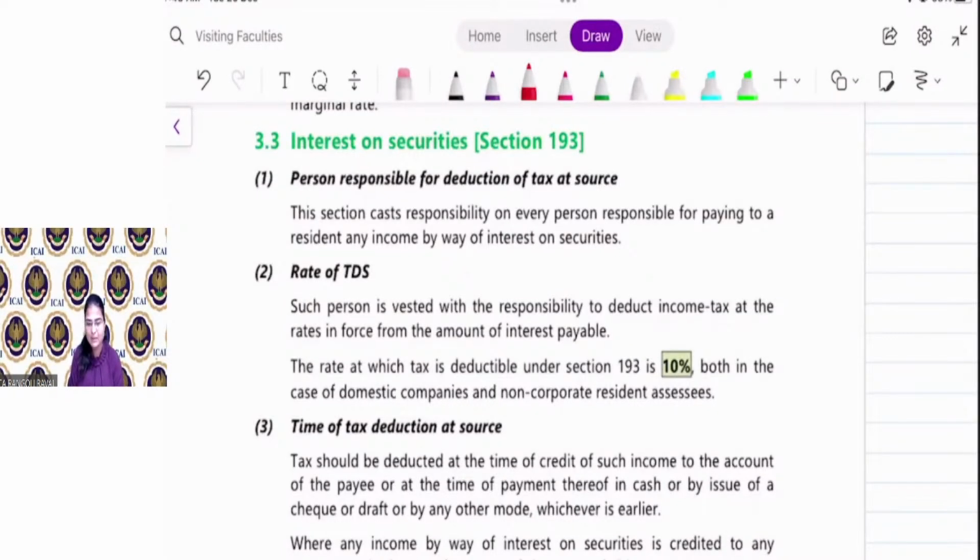Because the balance limit is still with the trustees, you are withdrawing some amount, not the entire amount. If you withdraw only 40,000, then the TDS is not required to be deducted.